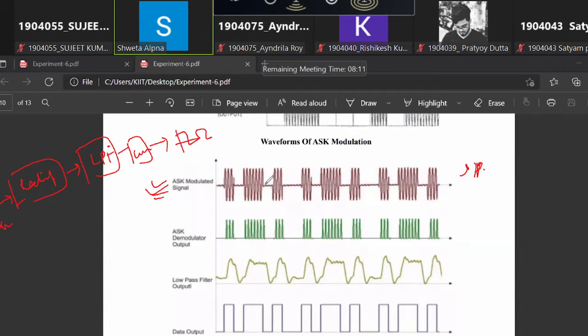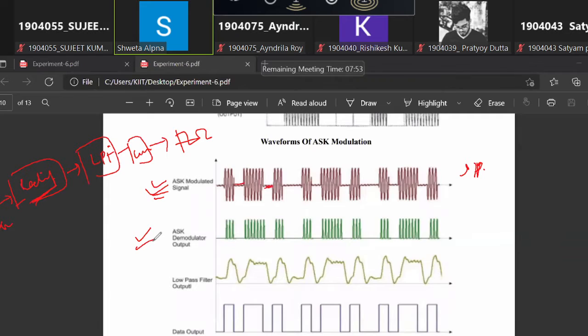So input is the ASK signal. This is the ASK signal: Ac cos 2 pi fc t for bit 1 and 0 volt for bit 0. Again Ac cos 2 pi fc t for bit 1 and 0 volt for bit 0. So the ASK input we are applying first to a rectifier.